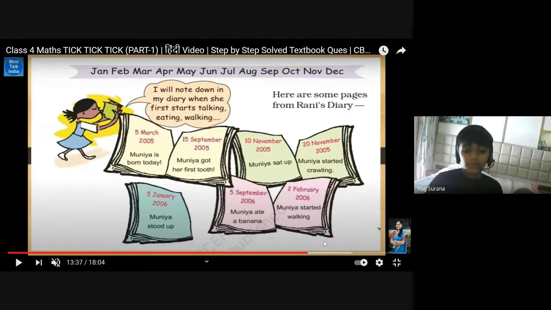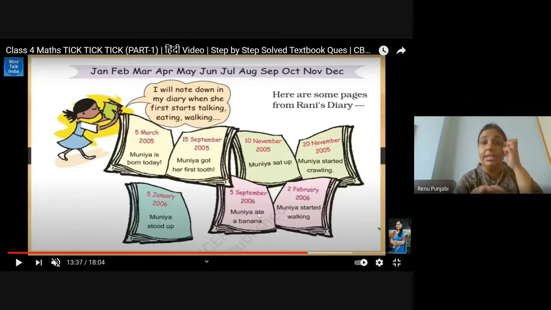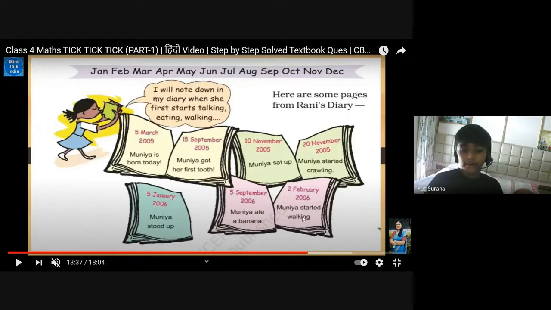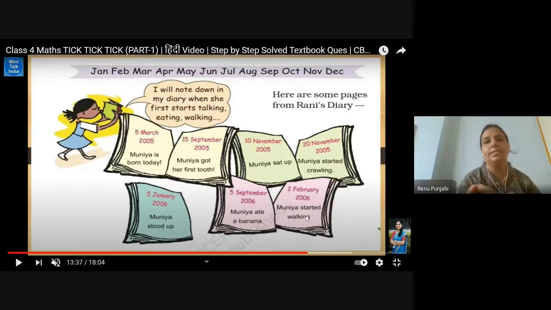Right? Excuse me, ma'am. Yes. First, Munia started walking will come. We will change, see the year. Because first, September, yes, and February. February will be born first. First she walks. So after 5 January, the 2nd February page will come first, and then the last is the 5th September 2006 page.